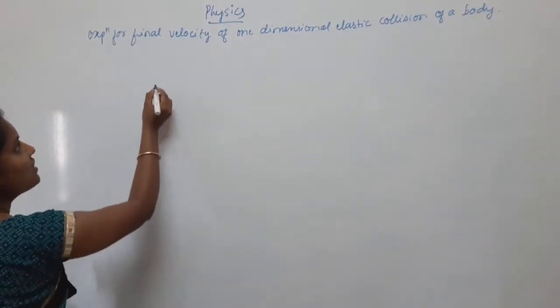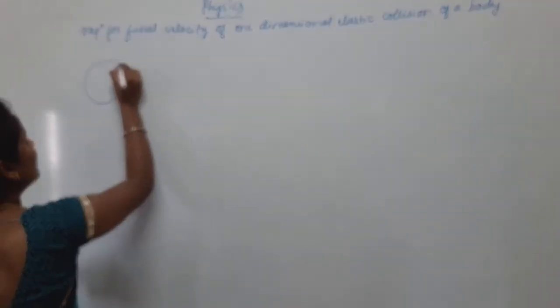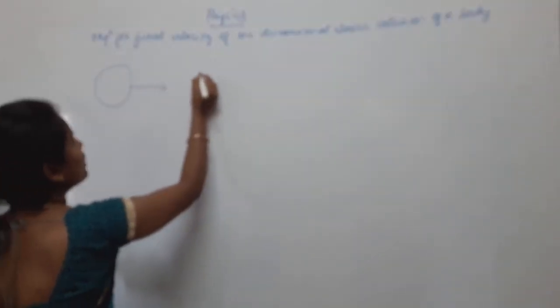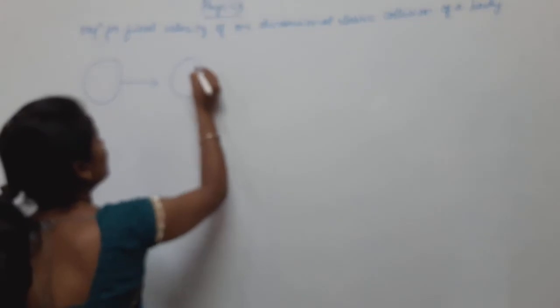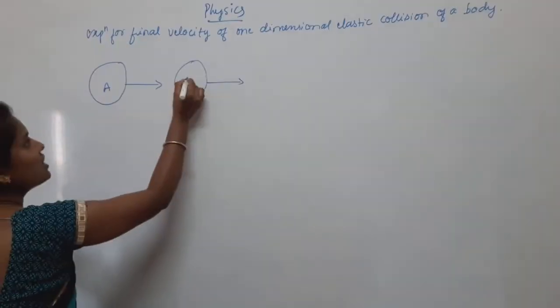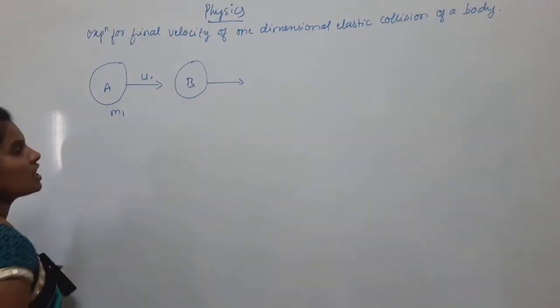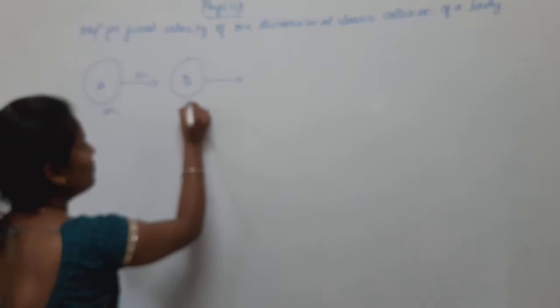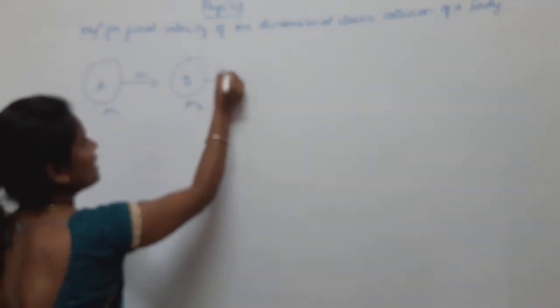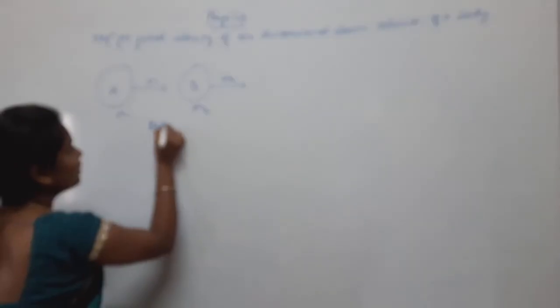Let us consider two bodies, A and B, of mass m1 with initial velocity u1, and mass m2 with initial velocity u2. This is before collision.